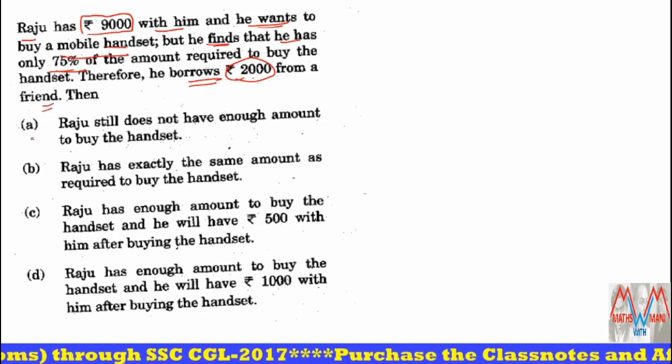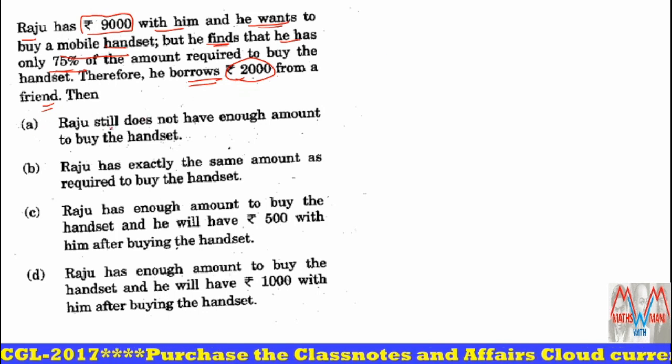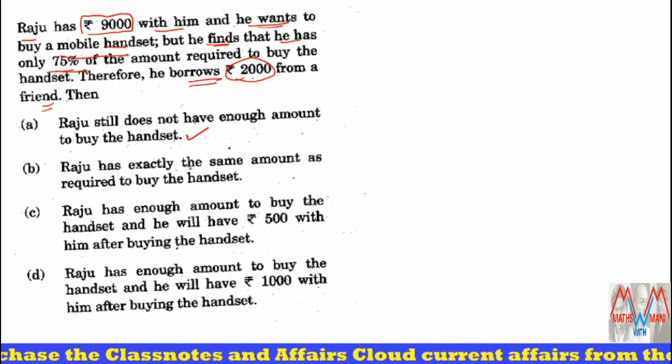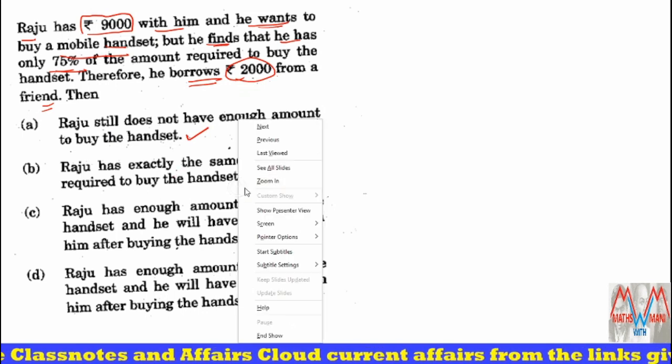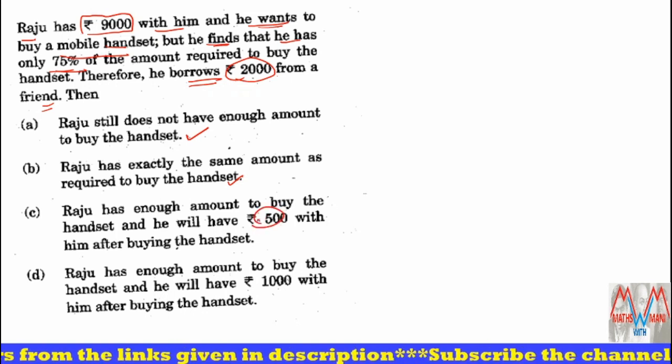Then what happened? Four options are there. The first option: Raju still doesn't have enough amount to buy the handset. Raju has exactly the same amount as required to buy the handset. And Raju has enough amount to buy the handset, and he will have 500 rupees extra with him after buying the handset.